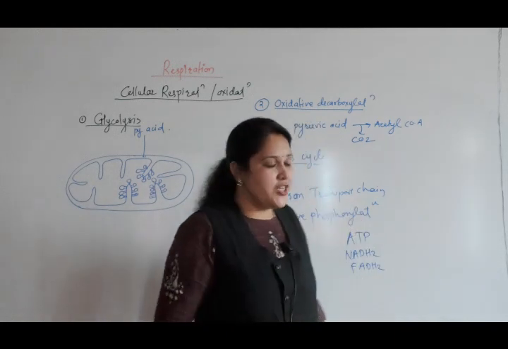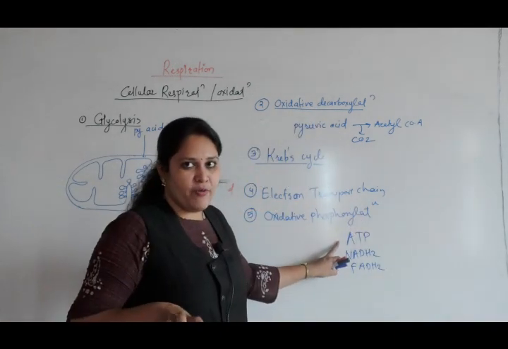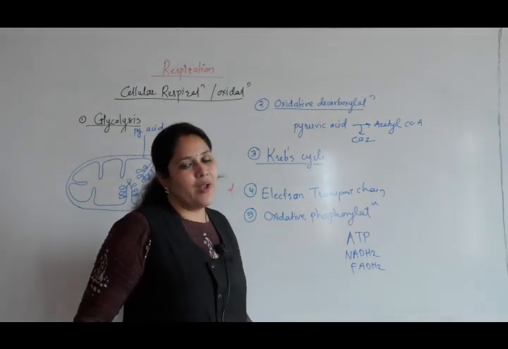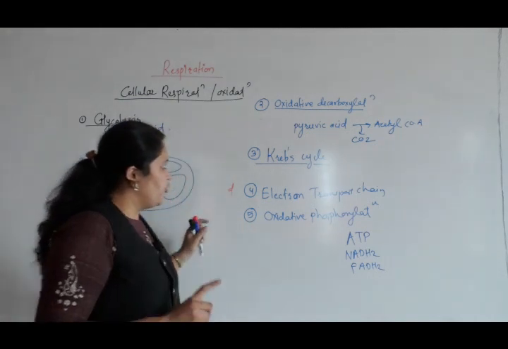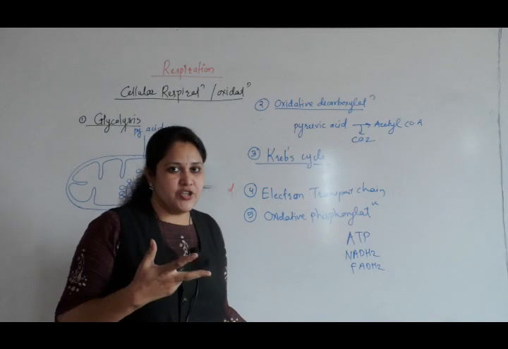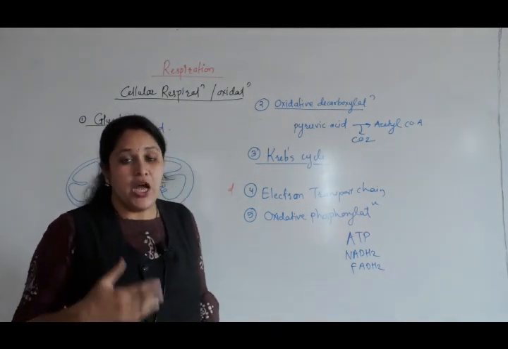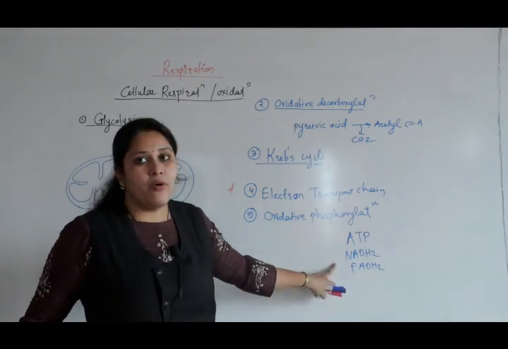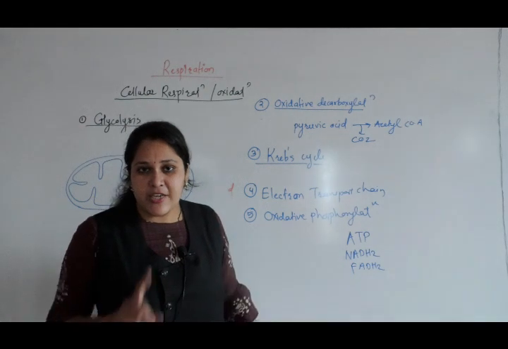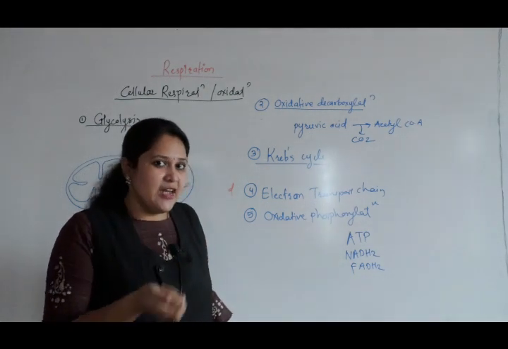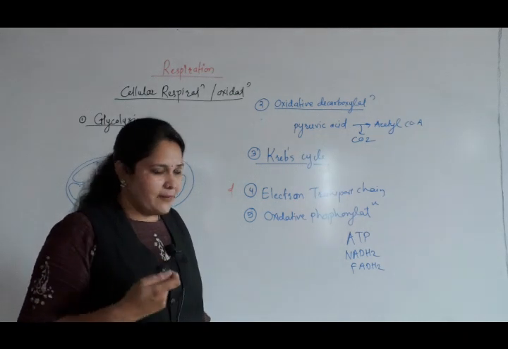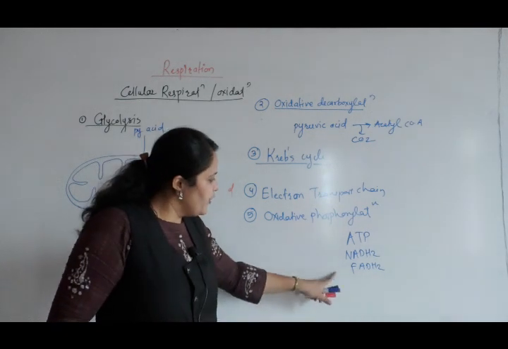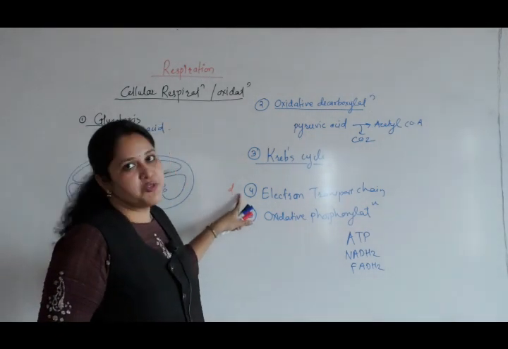That energy is stored either in the form of ATP, or if it is released as it is, or else it is stored in the form of NADH2 and FADH2. See what is happening during glycolysis, oxidative decarboxylation, Krebs cycle: a lot of energy is produced. This energy is available either in the form of free currency or in the form of a check. So NADH2 and FADH2 are a check. We have to encash the check to release the amount from that. Now where are we going to encash this NADH2 and FADH2? We are going to encash it on the electron transport chain.